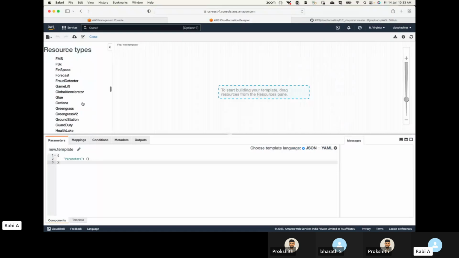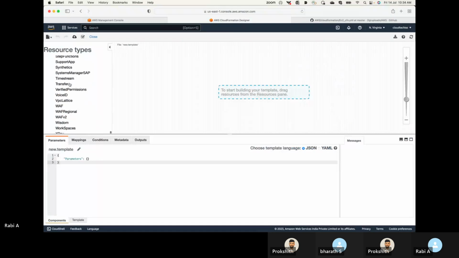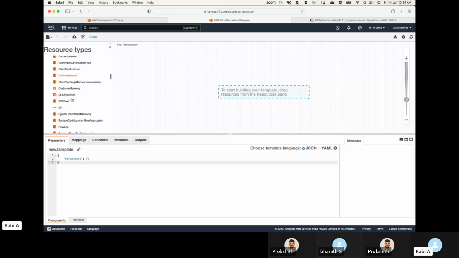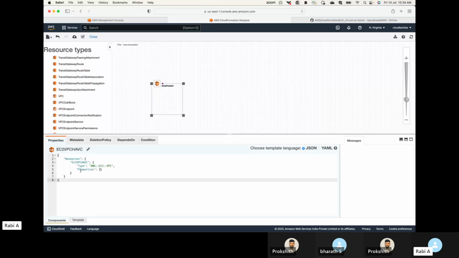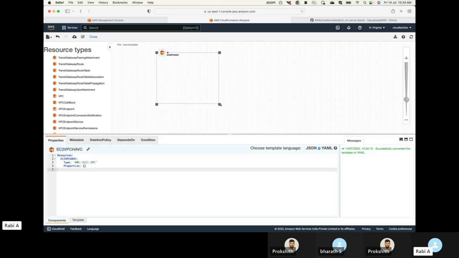For example, let's say we are talking about VPC. Let's go to EC2. Okay, so there's my EC2, and under EC2, let's say I'm looking for VPC. I'll drag and drop it, and here it will generate the code for you. Now let's say YAML. Like I said, it's not 100% code. These properties, you will have to fill in. But the high level code, the type of resource, is generated, and the properties you will need to start filling in.